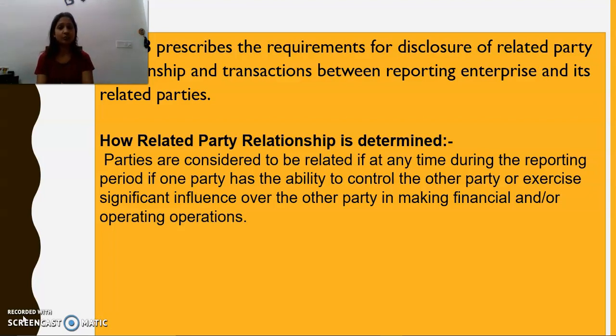Now how are we going to determine who are our related parties? Parties are considered to be related if, at any time during the reporting period, one party has the ability to control the other party or exercise significant influence over the other party in making financial or operating decisions. So it means that if one party has the ability to control or has significant influence over the other party in making its financial or operating decisions, then the said party is a related party for the other party.